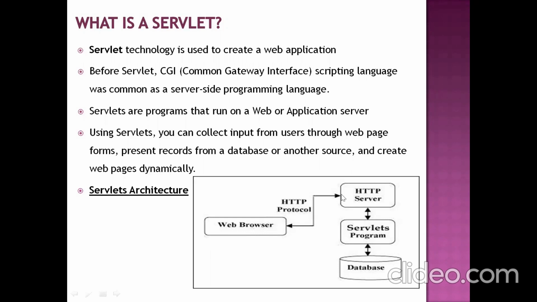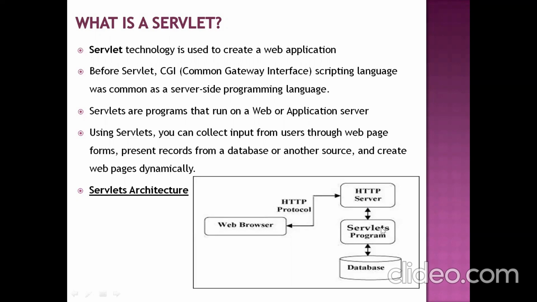Whenever you send the request to your application, your request will not go to the servlet directly. That request will be taken by the server. Here we are calling it the HTTP server, so we can also call it the web server. That web server will verify whether the requested resource is available in the server's memory space or not.